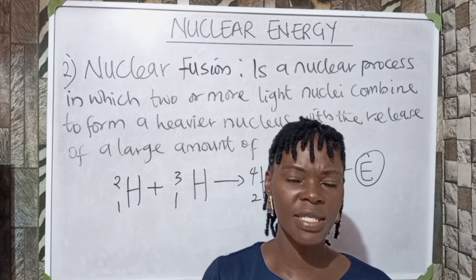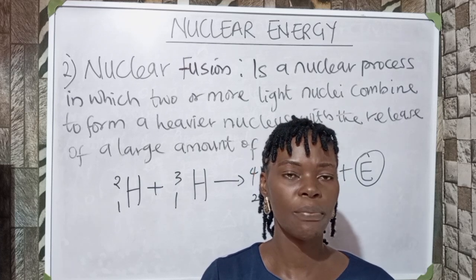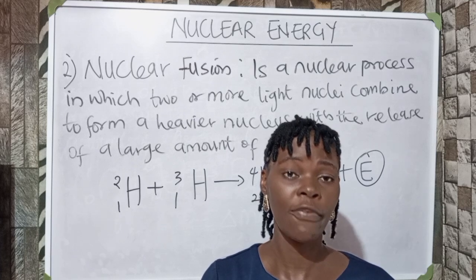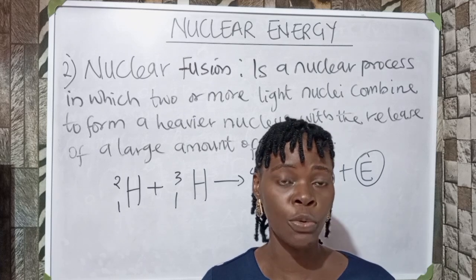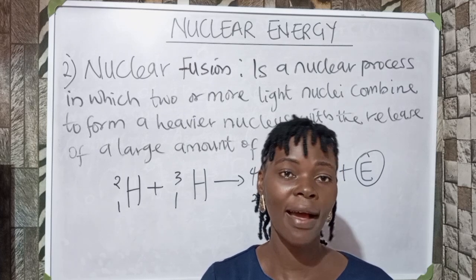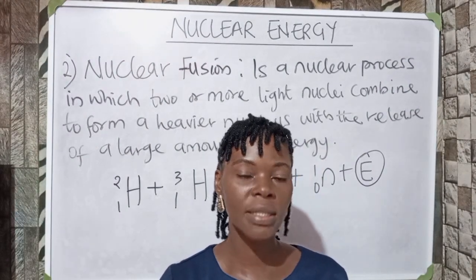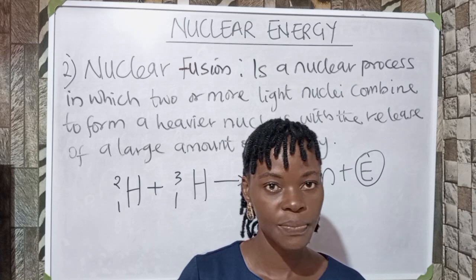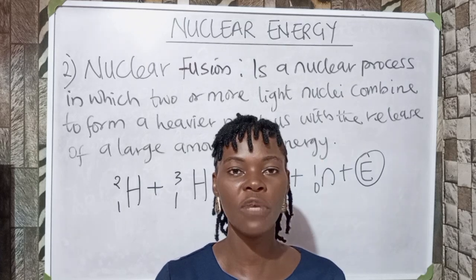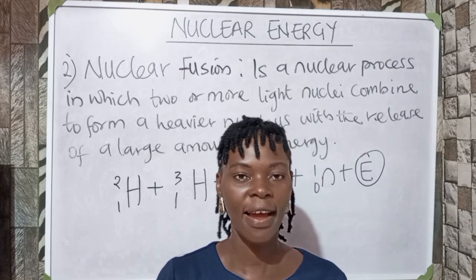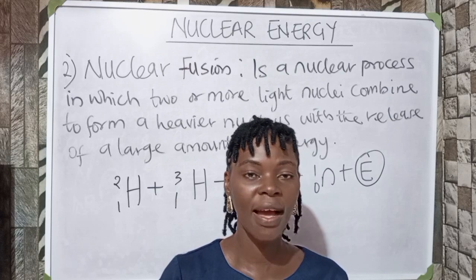The raw materials used in nuclear fusion are cheap and readily available compared to nuclear fission. Nuclear fusion produces less dangerous by-products. Nuclear fusion can be achieved with the lightest elements like hydrogen, unlike nuclear fission.